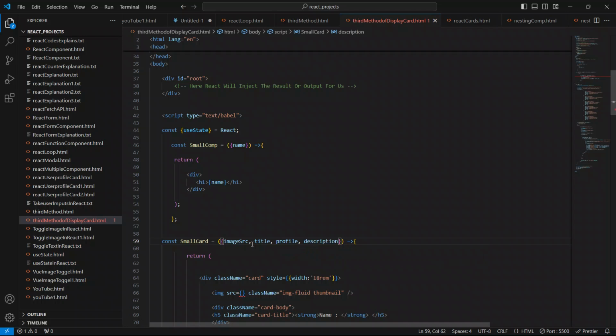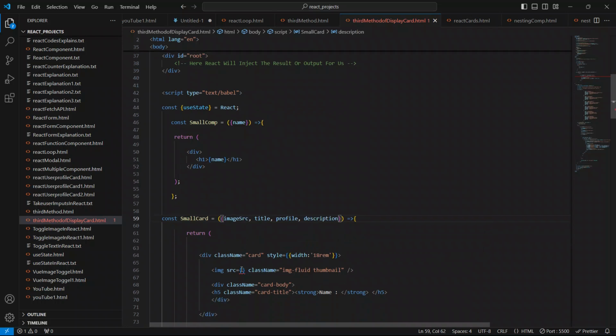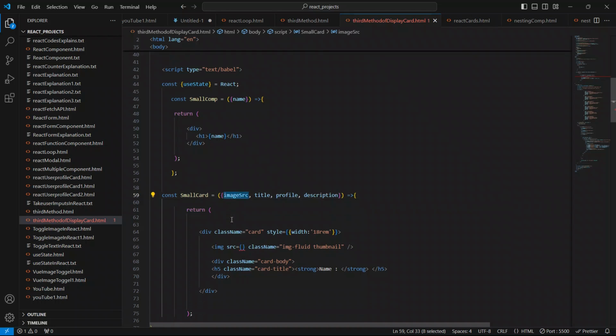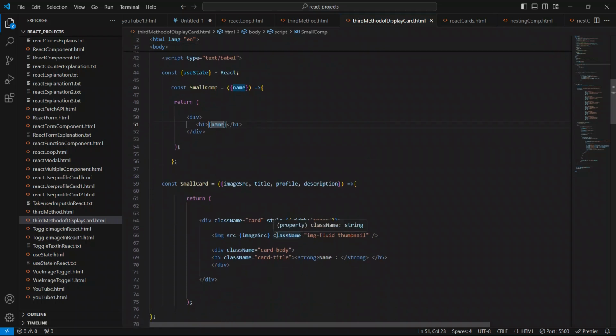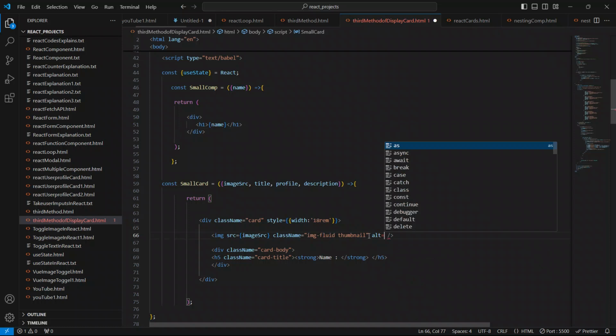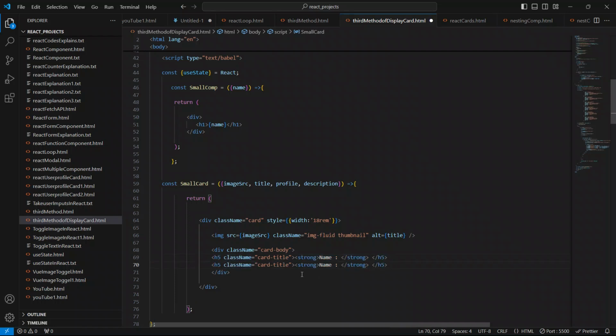So this is what we are going to show. To show this, we say img src like this. I hope guys you are getting what I'm doing here. I'll give the class name, and I'll give the alt attribute to this img element like this, alt as title. Now just copy this h5 element from here and paste it below, and I'll just say the profile.